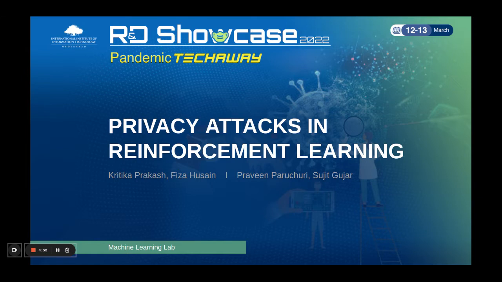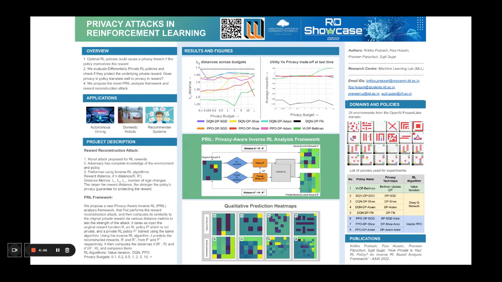Our work is on privacy attacks in reinforcement learning. Reinforcement learning is applied in many real world domains with rich environments that contain sensitive user information. Some such domains are autonomous driving and recommender systems. We need to ensure that the private optimal policy learned does not memorize the sensitive reward function. So, we evaluate private RL policies on how effectively they protect the underlying rewards.